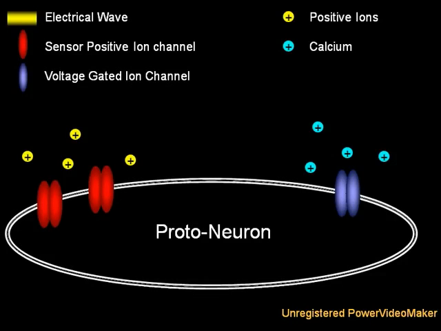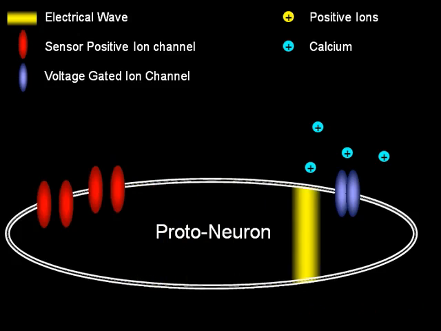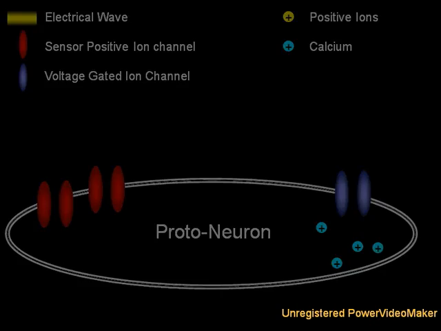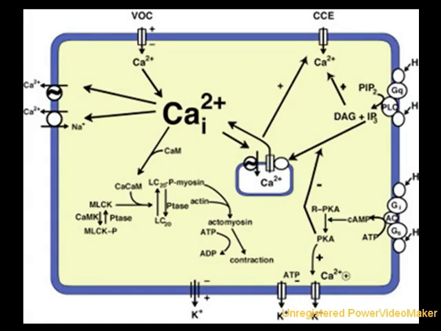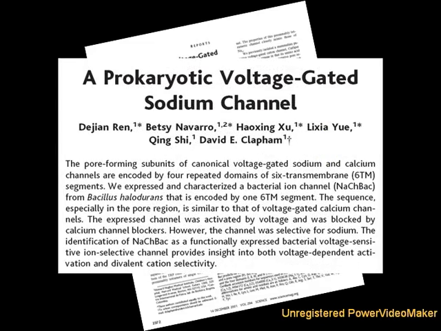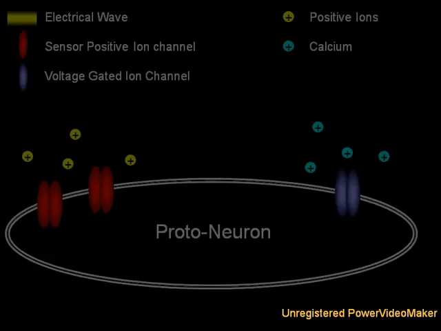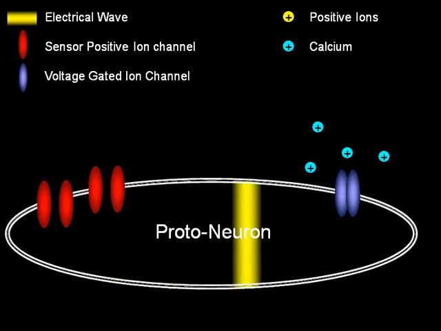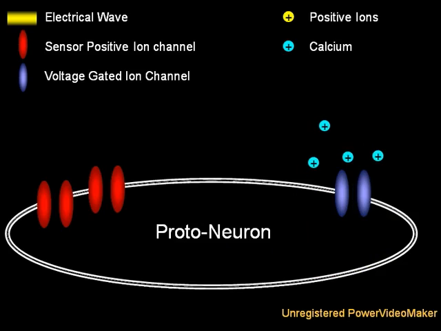At the opposite end of our early neuron existed a special type of ion channel, called a voltage-gated ion channel. These open in response to a passing electrical wave and can allow special ions like calcium to enter the cell, which goes on to activate a multitude of cellular processes. Again, DNA sequencing reveals that voltage-gated ion channels also had their origins in bacteria. So the first neurons were simply co-opted bacterial ion channels put to the new task of transmitting information.